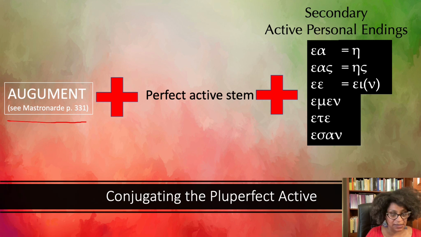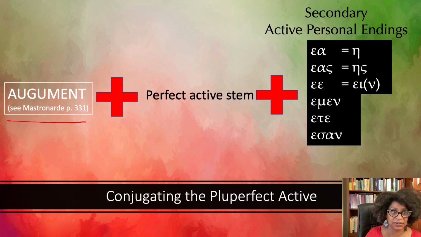If the stem has a vowel, in the case of the perfect, that vowel has already been lengthened, most likely, and so you just keep it the way it is. If it's a consonant, you add your syllabic augment, and then there are some exceptions, as always. But in general, Mastronardi discusses this on page 331 for the details. But the main point is, if it's a consonant, syllabic augment, and chances are the vowel is already lengthened, and so you don't need to do anything if it's a vowel.